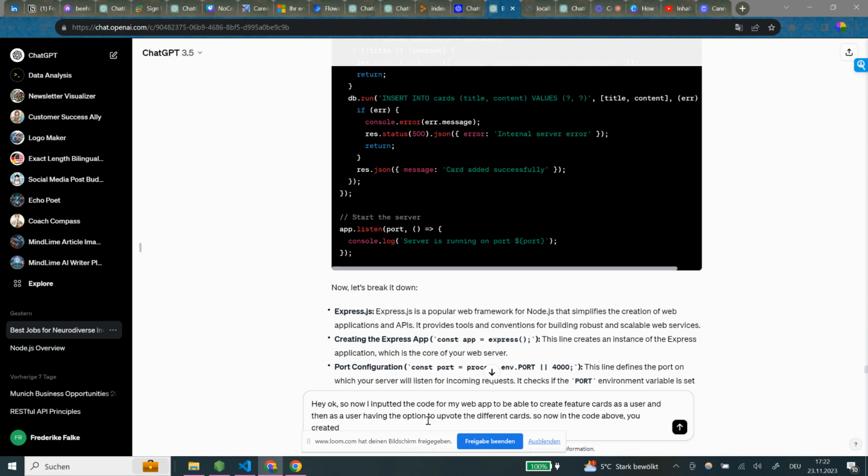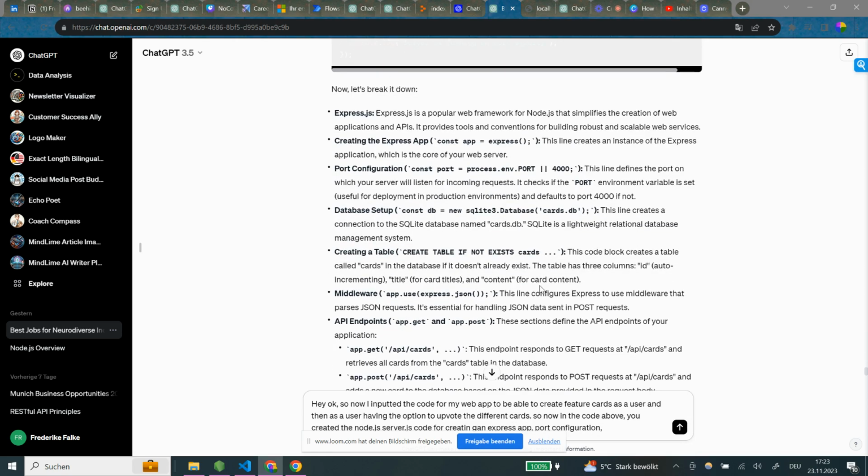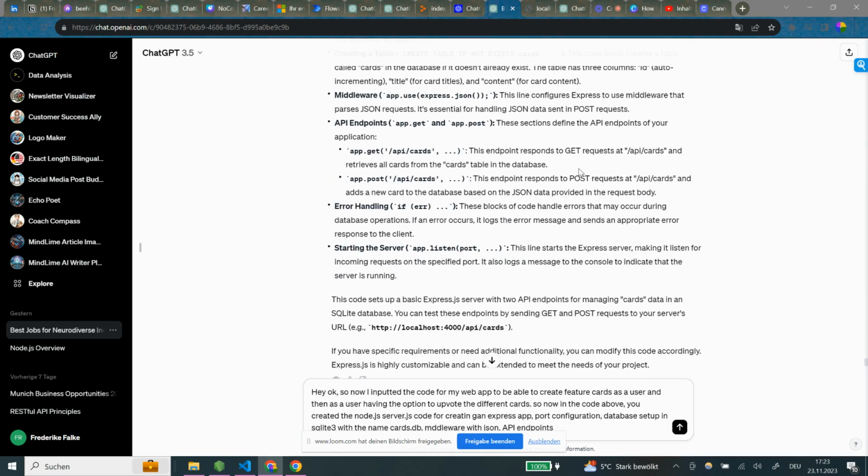You created the Node.js server.js code for creating an Express app, port configuration, database setup in SQLite 3 with the name cards.db, created a table, then middleware with JSON, API endpoints, and more.